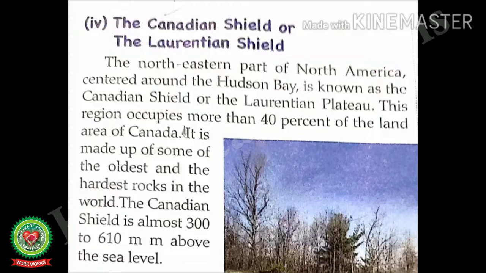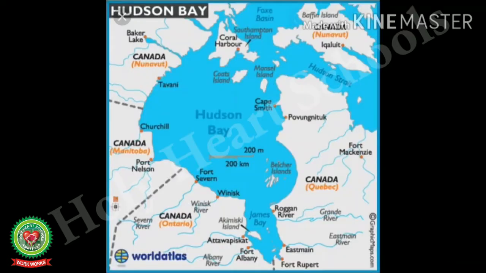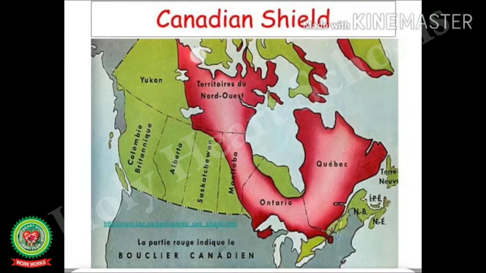This region occupies more than 40% of the land area of Canada. Students, through this map you can see the Canadian Shield around the Hudson Bay, covering more than 40% of the land of Canada.